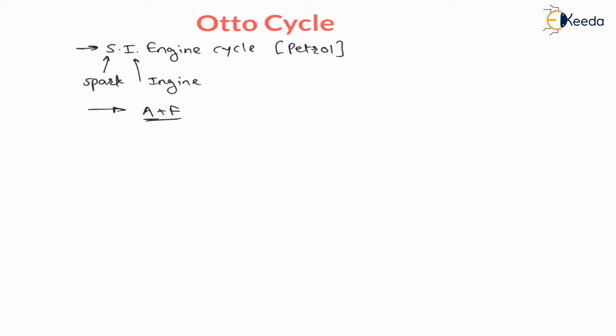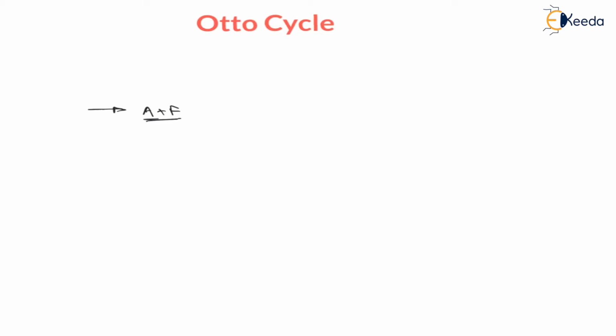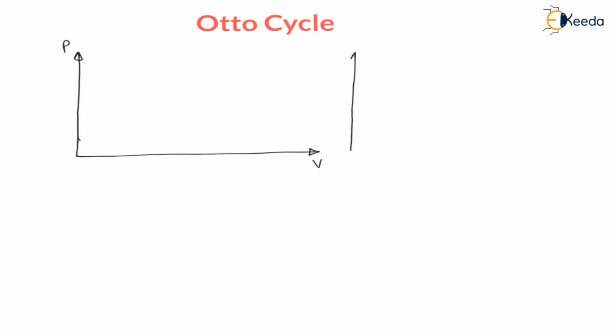Now, let us understand the cycle. While understanding the cycle, we have to understand the SI engine also. Now, let us draw the PV and TS diagrams for the Otto cycle. Here, we are going to draw PV, that is pressure versus volume, as well as the temperature versus entropy diagram, the TS diagram, right? With the help of these two diagrams, let us understand the Otto cycle. Now, let us draw the piston cylinder assembly.